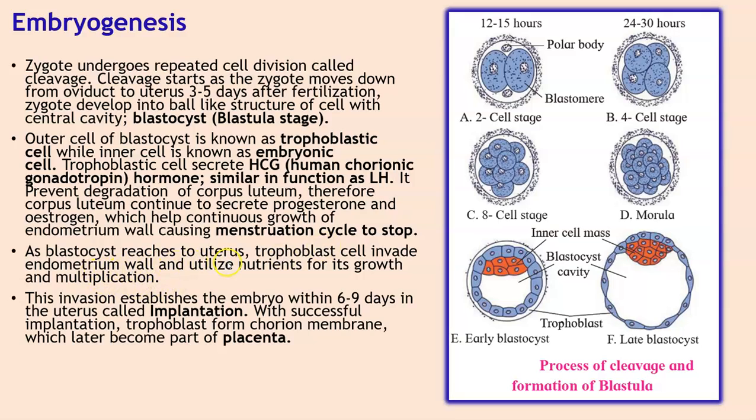Now, as the blastocyst reaches the uterus, trophoblastic cells invade the endometrium wall and utilize the nutrients from it for its growth and multiplication. This invasion establishes the embryo within 6 to 9 days in the uterus, which is called implantation. So implantation is the process of embedding the blastocyst in the uterine endometrium for further gestation. On the 7th to 10th day after fertilization, implantation takes place. Embryo is completely buried into the endometrium. So with successful implantation, the trophoblast forms the chorion membrane, which later becomes part of the placenta.